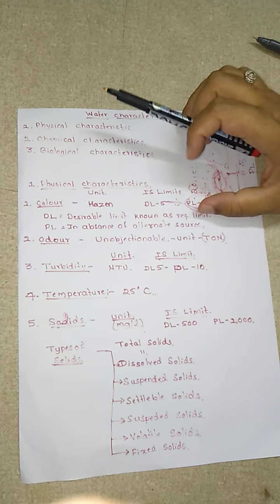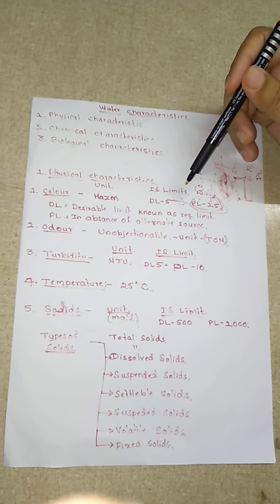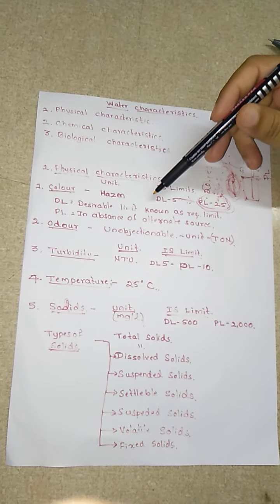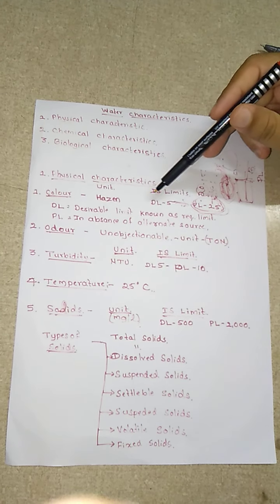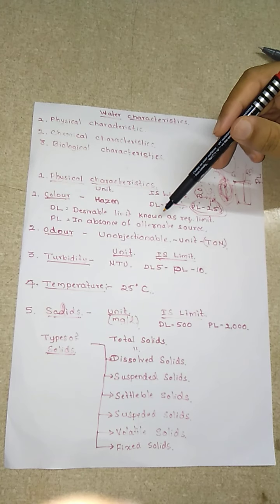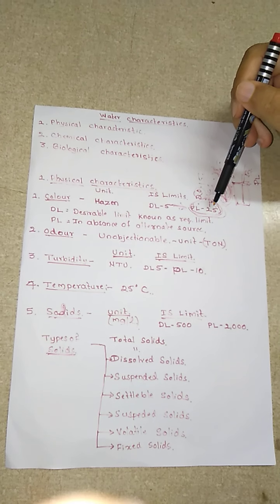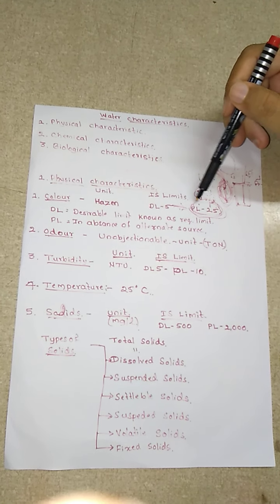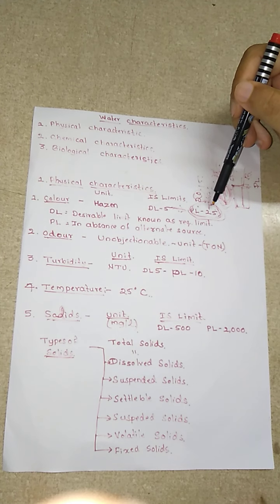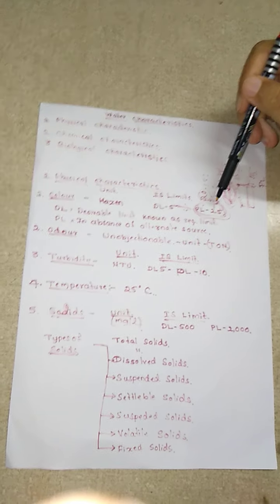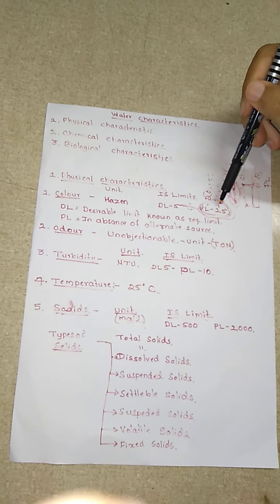Suppose due to any solids, color is getting developed, it should be less than 5 Hazen. In case of absence of this particular desirable limit source, if we are having another source in case of summer season, if it is having less than 25 Hazen, we can have that particular water. So I hope that regarding color is clear.